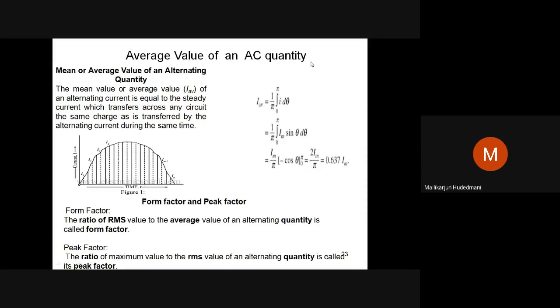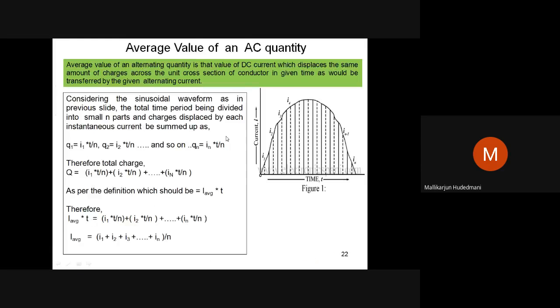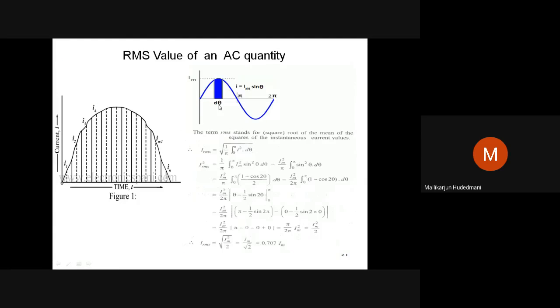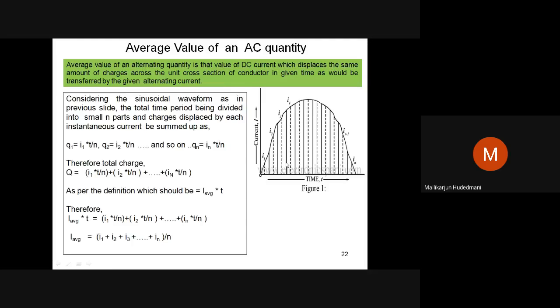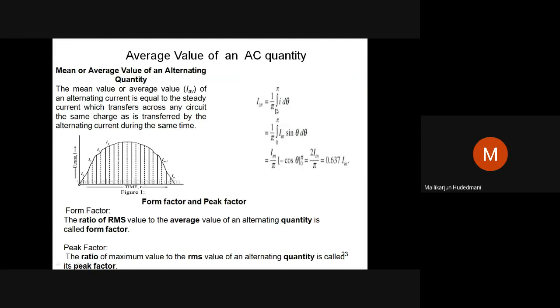Average value of a quantity which is sinusoidal, a perfect sine wave, like Im sine theta. Whatever the wave I have taken here, I have taken Im sine theta. What is the average value of that? Average is defined for half a cycle, so it is taken this way. I can define 1 by pi, integral 0 to pi, I d theta.